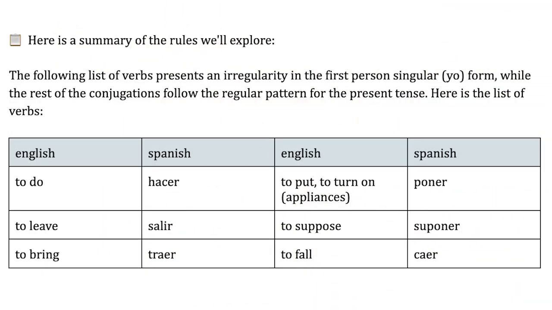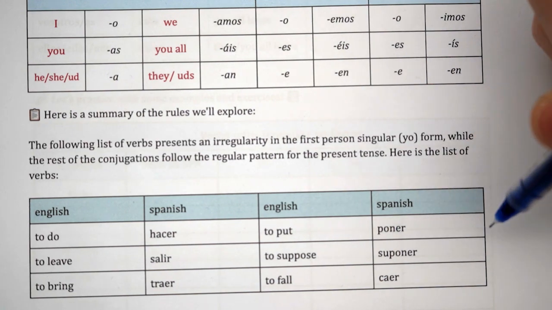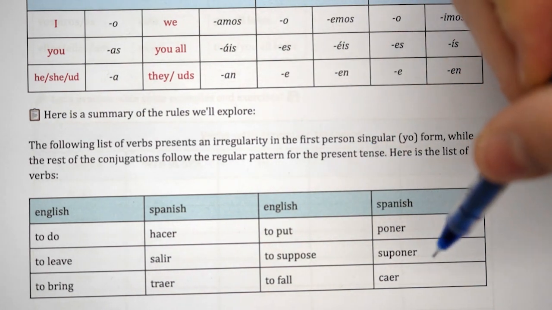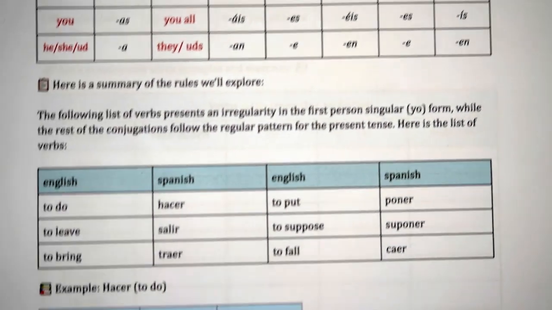The following list of verbs present an irregularity in the first person singular yo form, while the rest of the conjugations follow the regular pattern for the present tense. Here's the list of the verbs: to do, which is hacer; to go out, which is salir; to bring, traer; to put, poner; to suppose, suponer; to fall, caer.